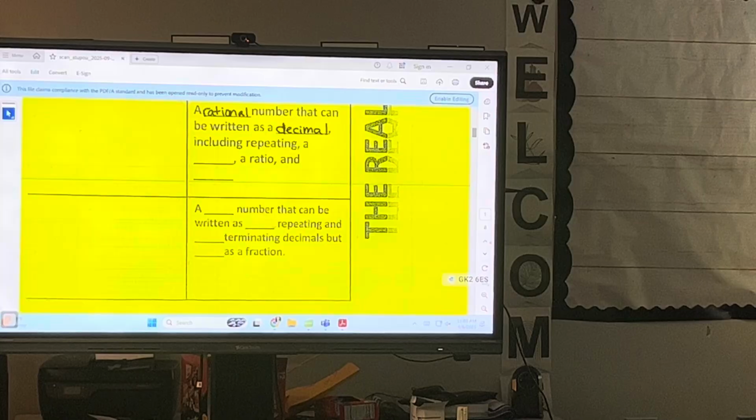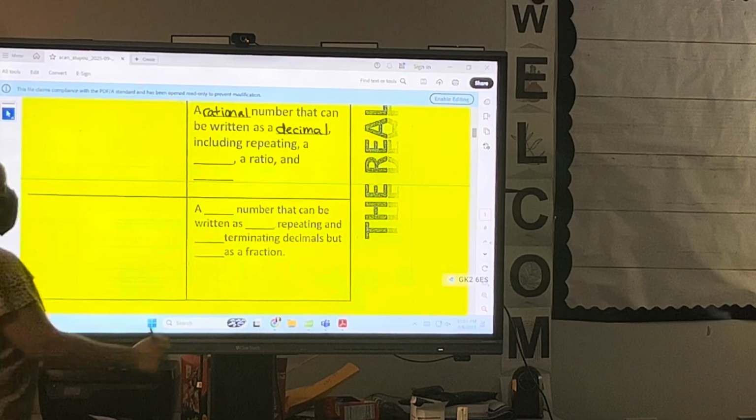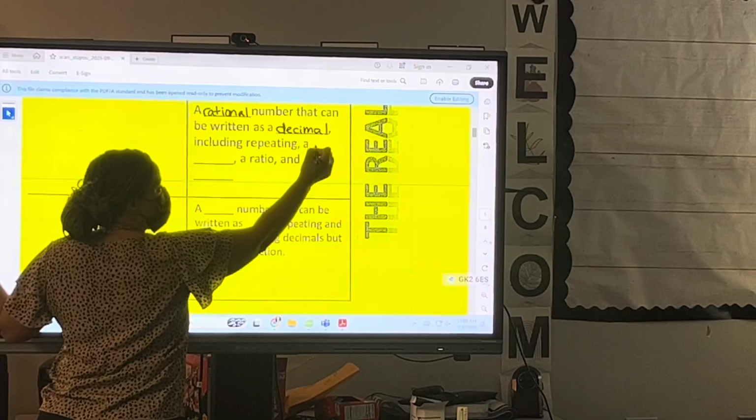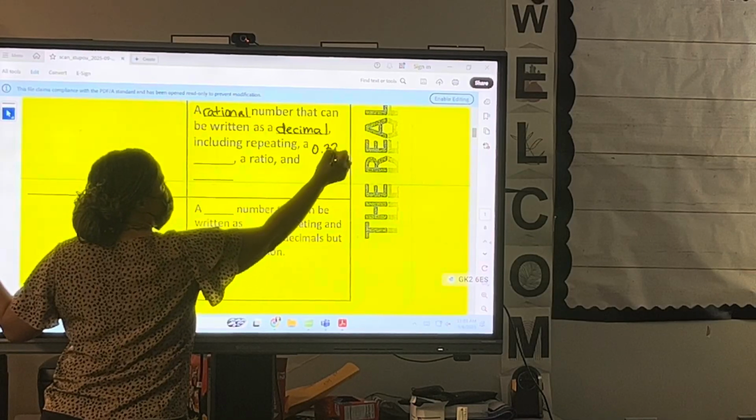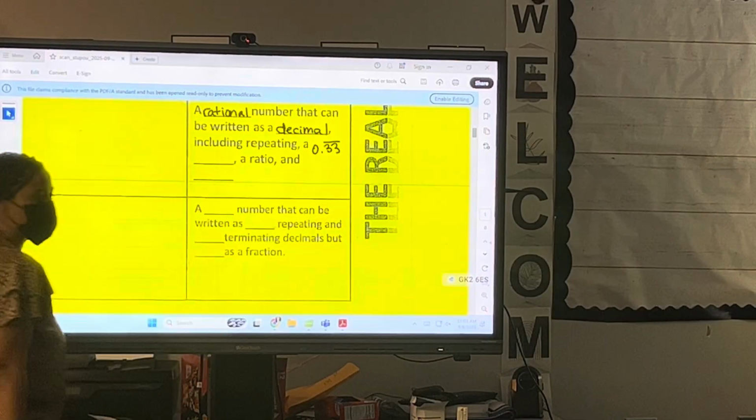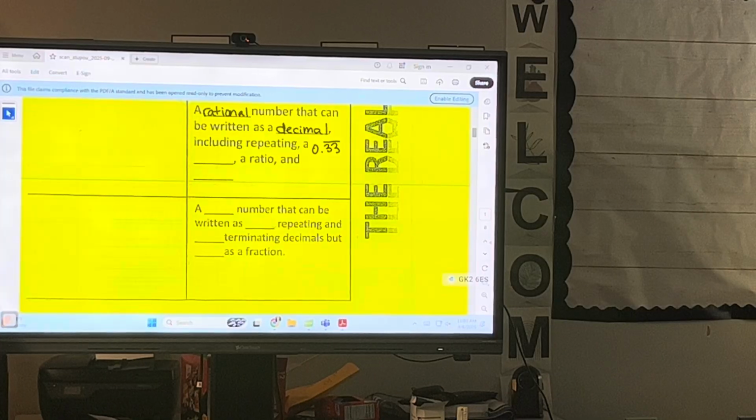including repeating. Do y'all know what a repeating decimal looks like? It looks like 0.33 with a line over it. That's the same as 1/3. You want to see why? You ask why? Yes. Good question.